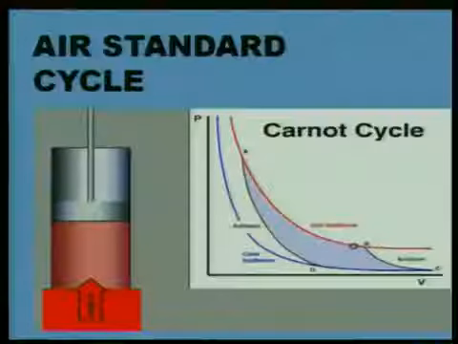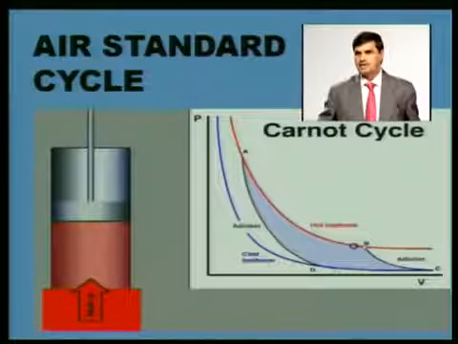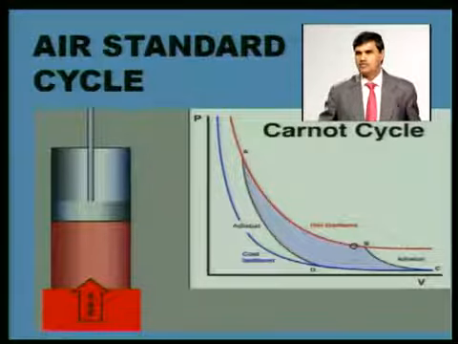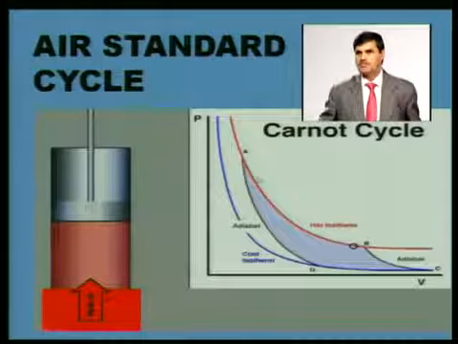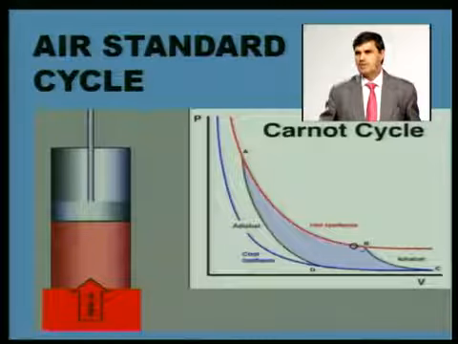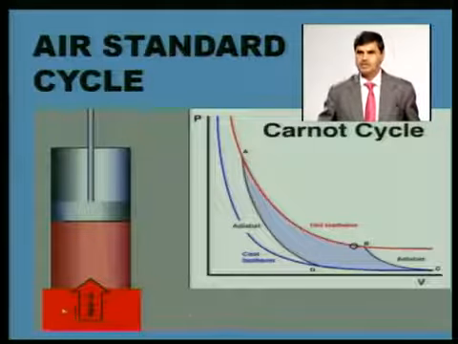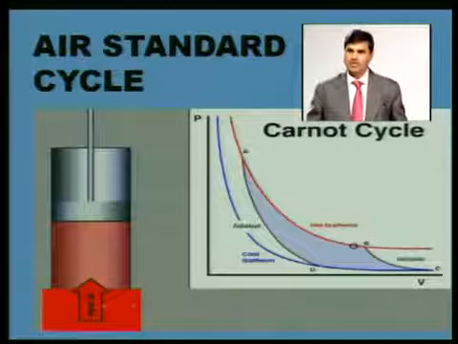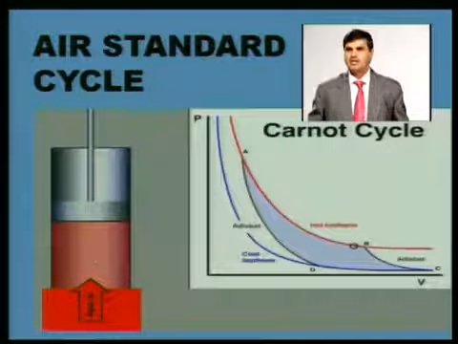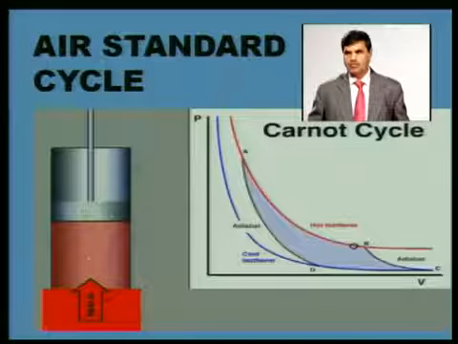So when heat addition is taking place at constant temperature, that time the process is internally reversible but not externally. After this point, when the heat source has been removed and still the piston movement is taking place from A to B, the process was internally reversible. B to C, now because the heat source has been removed from here, no heat addition to this system, and at the same time it is assumed that there is no friction also.